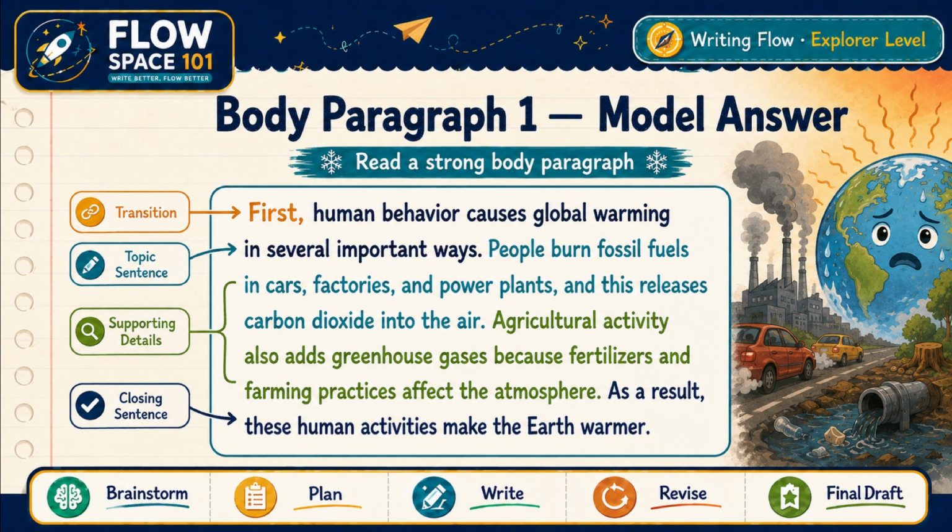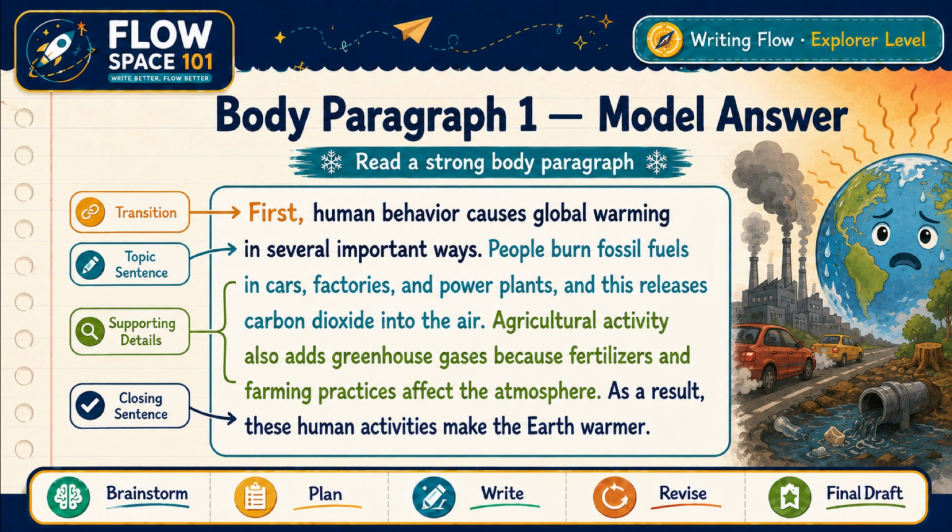Now let's read a model answer for body paragraph 1. First, human behavior causes global warming in several important ways. This is the transition and topic sentence. People burn fossil fuels in cars, factories, and power plants, and this releases carbon dioxide into the air. This is a supporting detail. Agricultural activity also adds greenhouse gases because fertilizers and farming practices affect the atmosphere. This is another supporting detail.